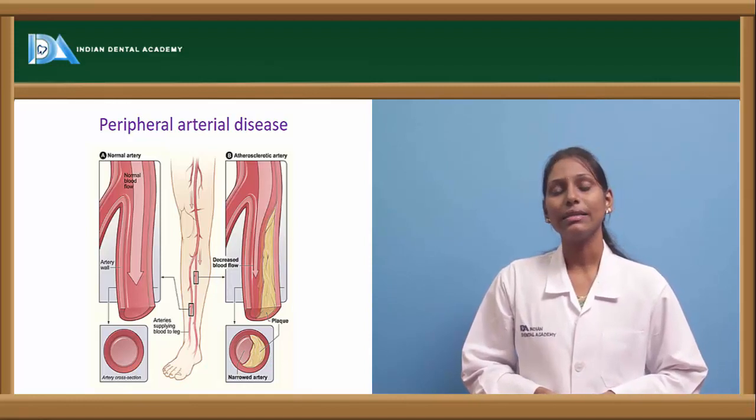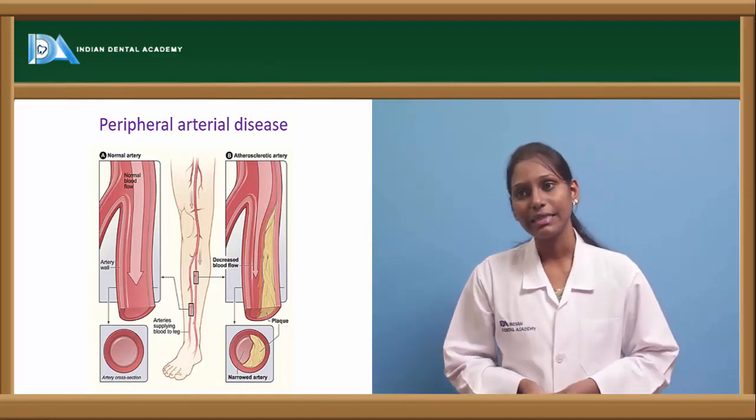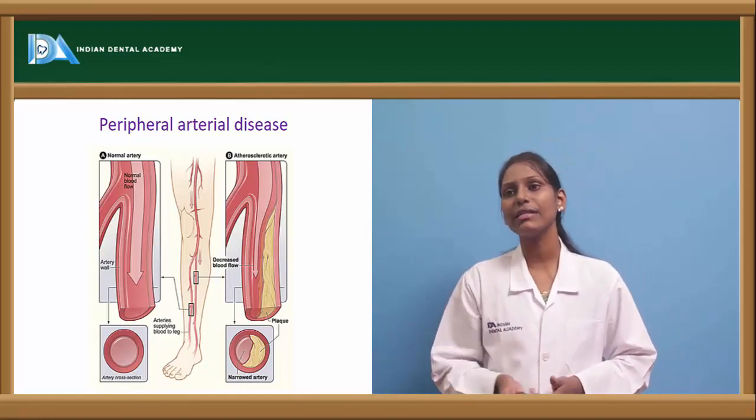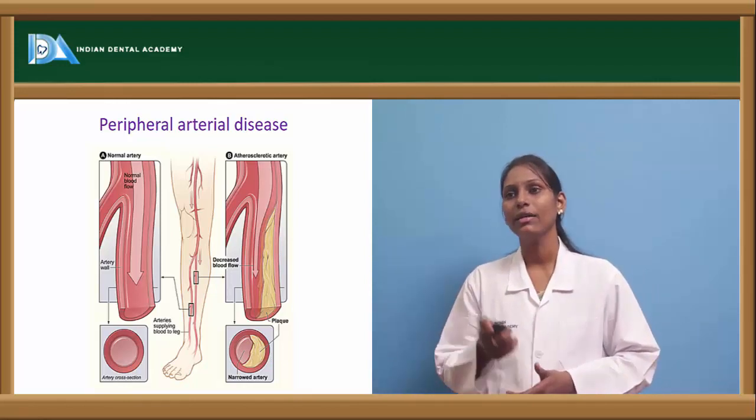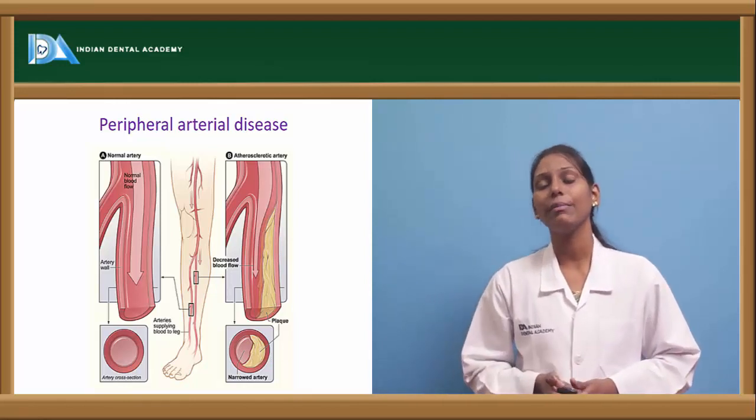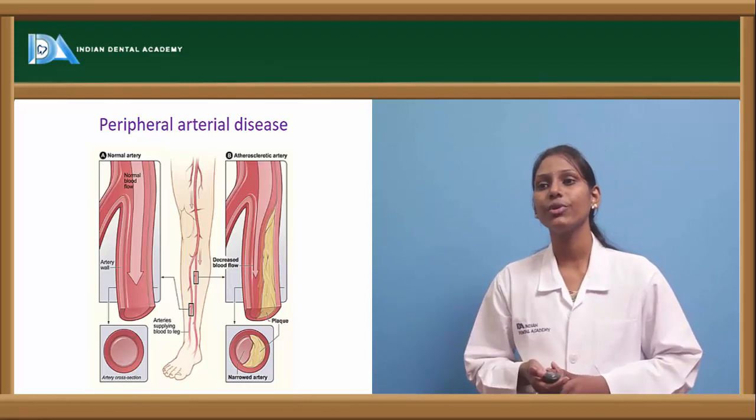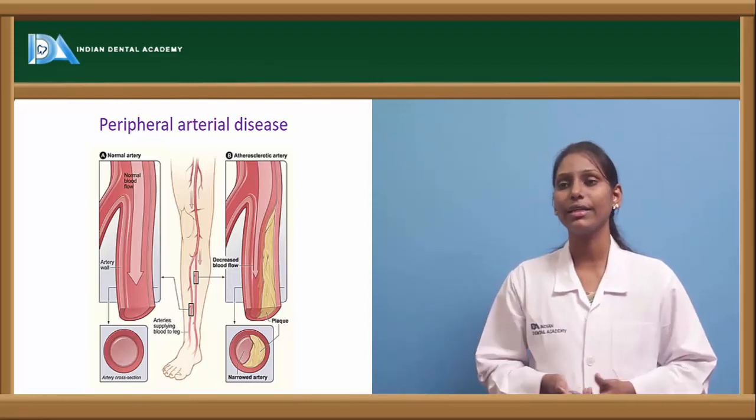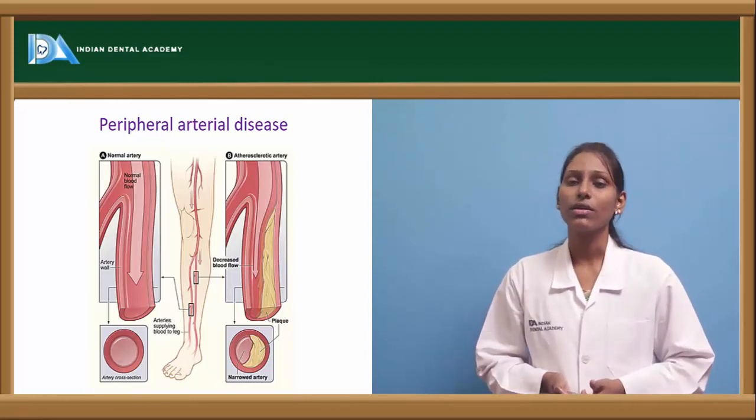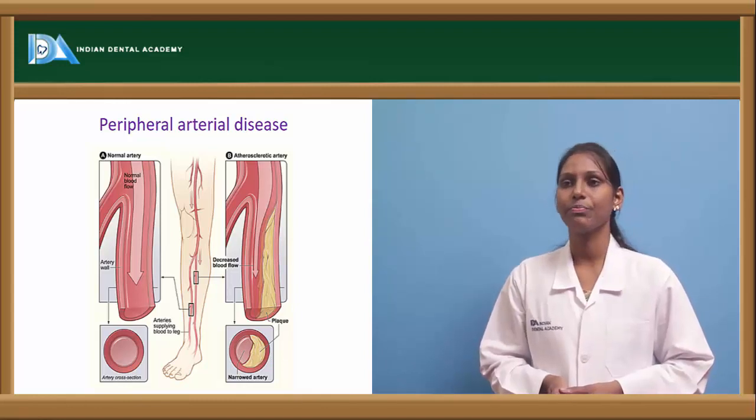And one other thing which is most commonly seen is peripheral arterial disease. In this picture we can see a normal artery, however in an atherosclerotic artery there will be decreased perfusion to the end organ, to the target tissue. Hence, this will cause peripheral arterial disease.